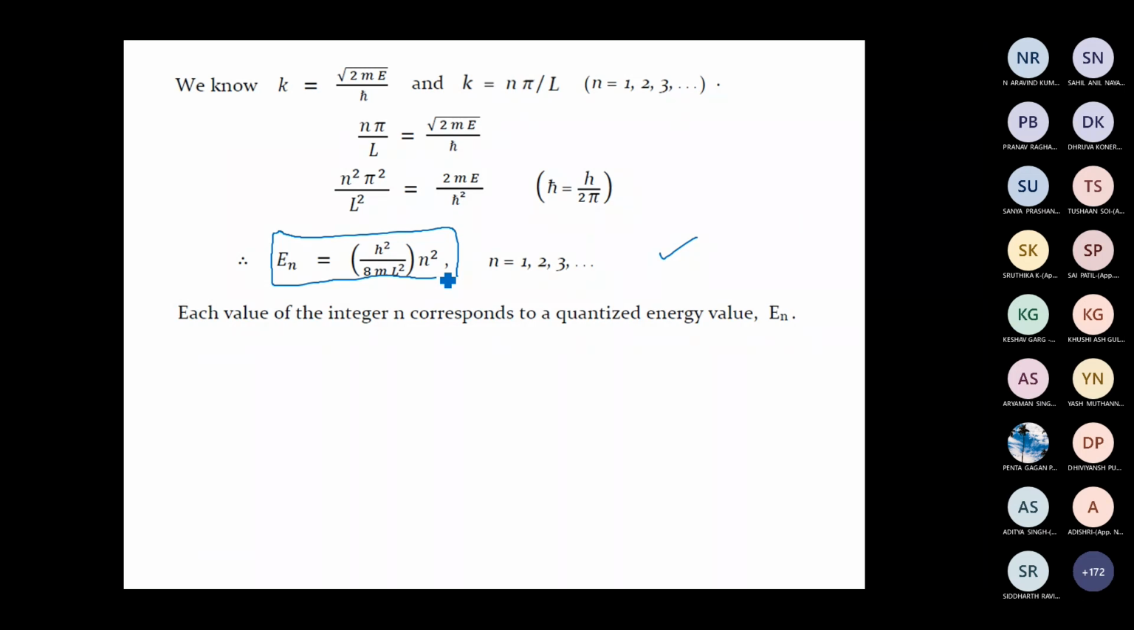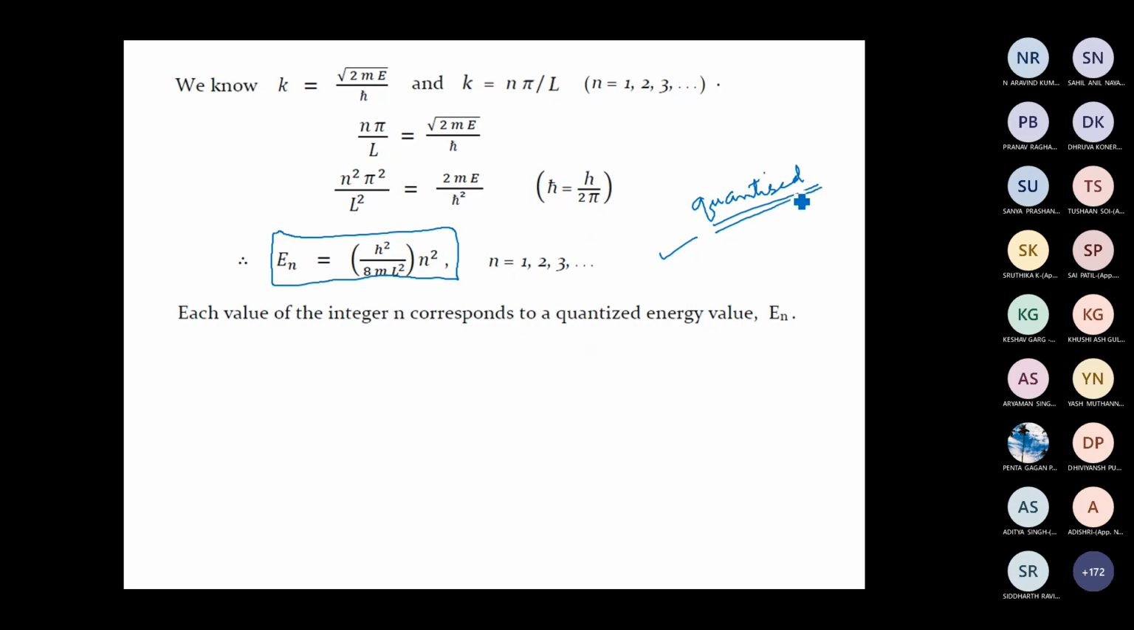Either the energy is equal to h square by 8mL square into 1 square, or h square by 8mL square into 2 square, or h square by 8mL square into 3 square. So the particle can have only discrete values of energy, or we say that the energy of a quantum particle trapped inside a one-dimensional potential well is quantized. We have quantized energies. So this is one important difference of a quantum particle from a classical particle.